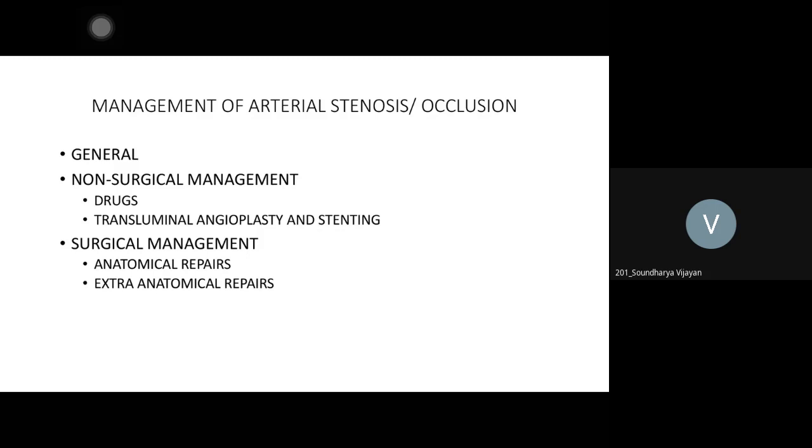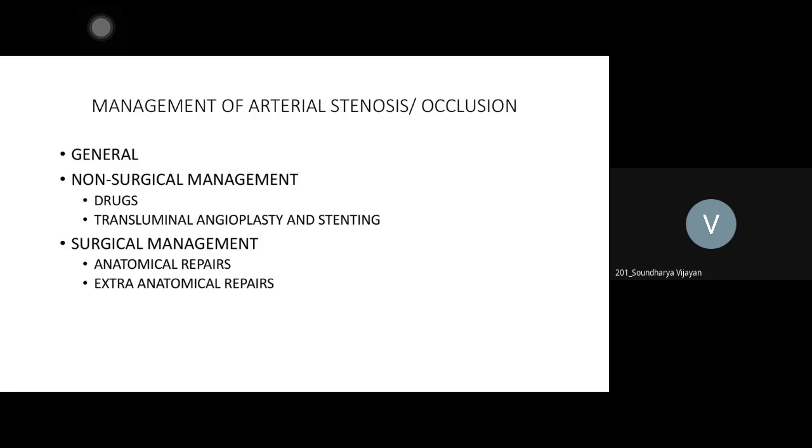It is called anatomical. The extra-anatomical is when you take it from a different anatomical region, a blood vessel that is supplying the hand, and you are putting it into the lower limb, an upper limb artery supplying the lower limb. So it is called extra-anatomical. Or the left limb artery, which is healthy, is going to supply the right lower limb itself, left femoral to right femoral. It is called extra-anatomical. You get this point? What is anatomical and extra-anatomical? Anatomical is in continuity from the aorta, same side. It is in continuity.